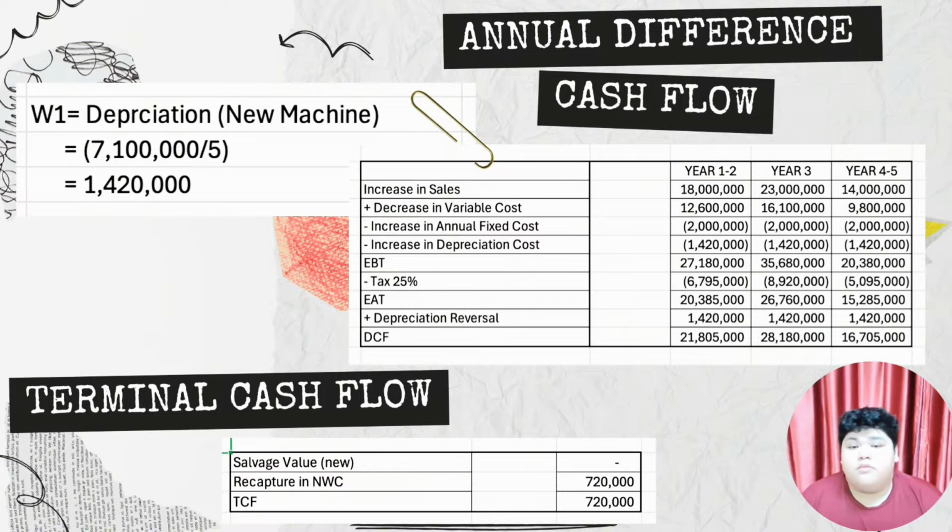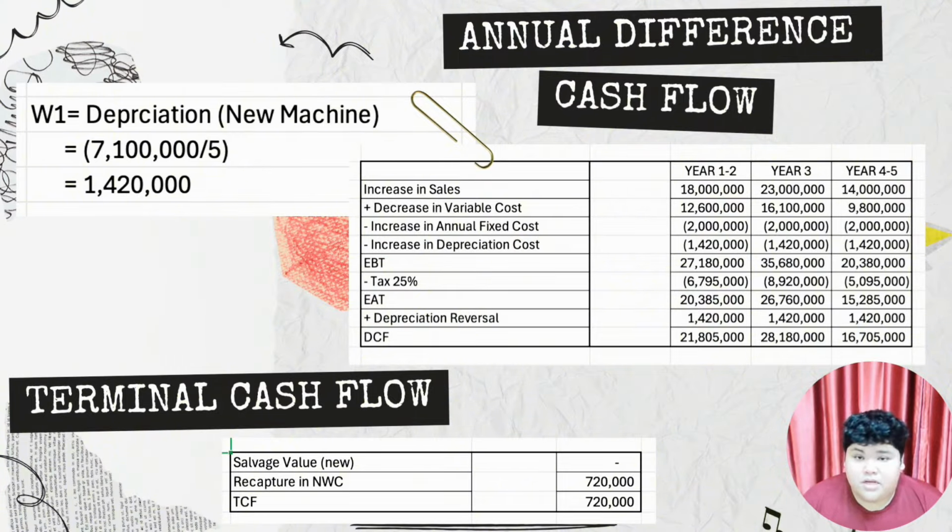Then we add back the depreciation reversal of the new machine of 1.42 million. Then the DCF for each year is as follows: 21,805,000 for year 1 and 2, 28,180,000 for year 3, and the last column 16,705,000.